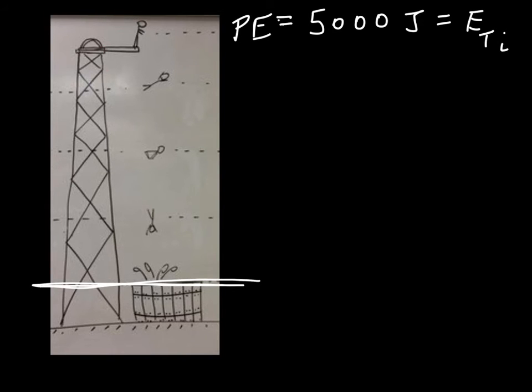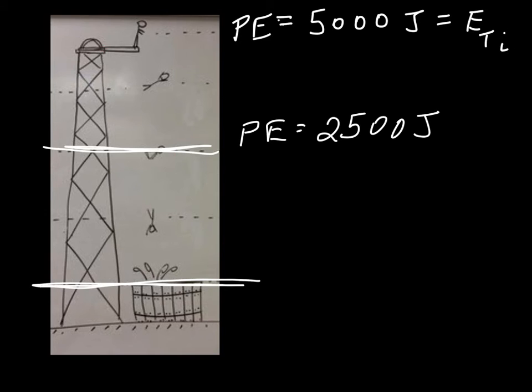Okay, he jumps. And when he's halfway down, which is right here, we know that he's moving, but he's also some distance above our 0 point, correct? So what can we say here? Well, we would say that he still has potential energy, and he actually has half of the potential energy that he had initially. So he has 2,500 joules of energy.